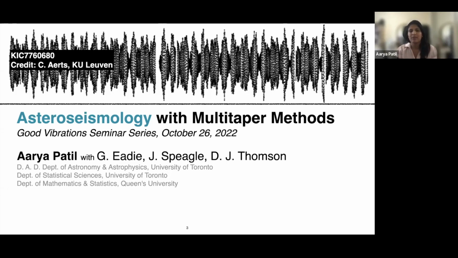While it looks like abstract art, that's basically a time series of a star, and we're seeing some oscillations there. The study of these oscillations is what we're interested in, that is astroseismology. As I said, this is data in the time domain, and that's the domain I'll be talking about, time series analysis through multi-taper methods.